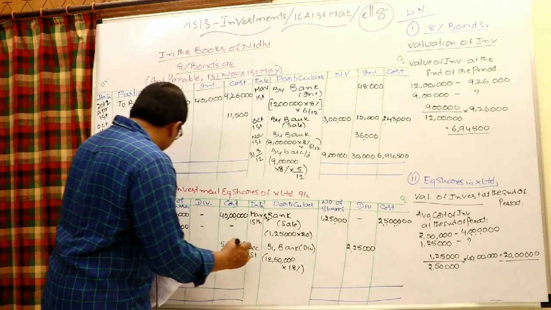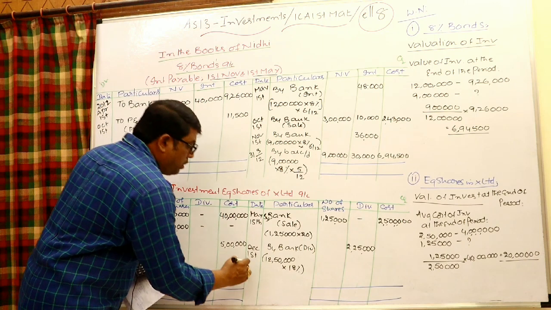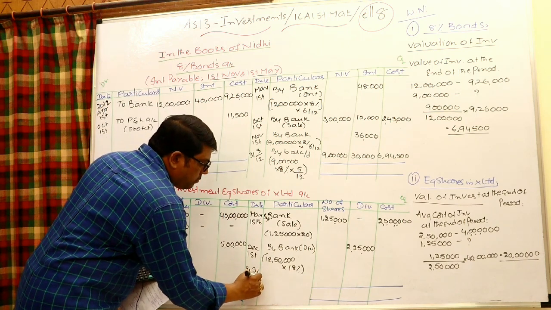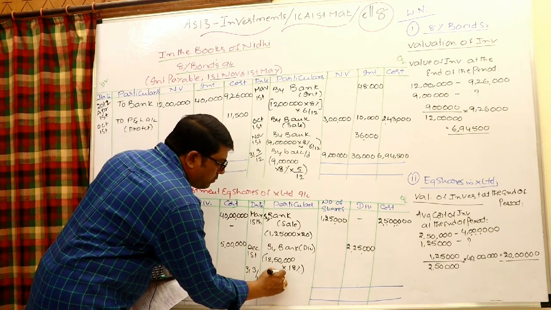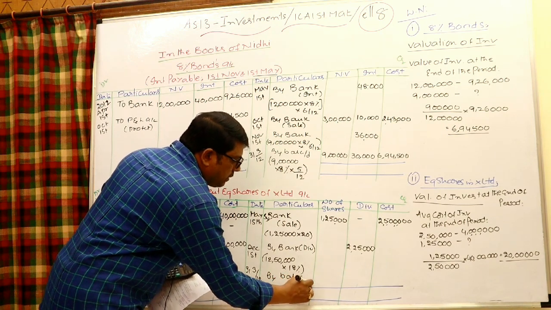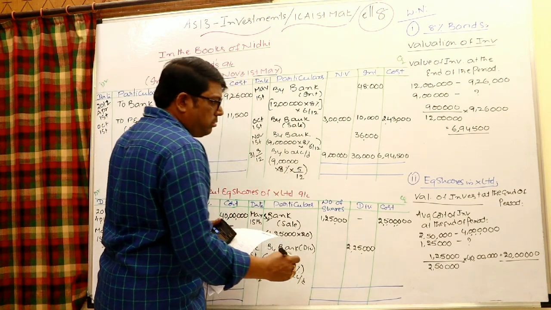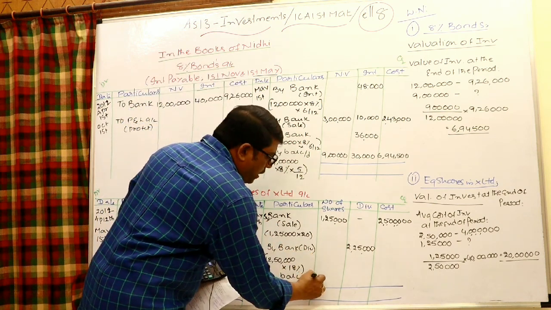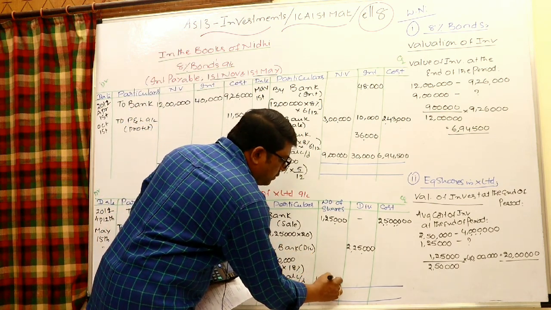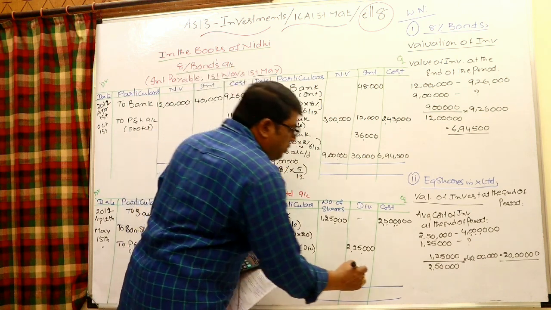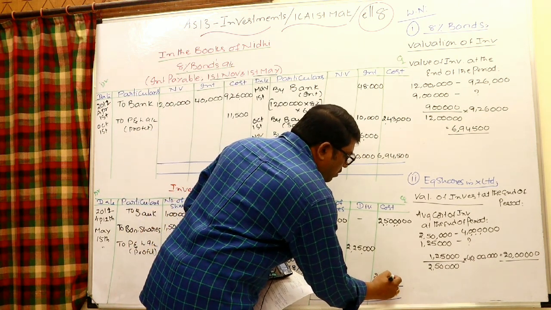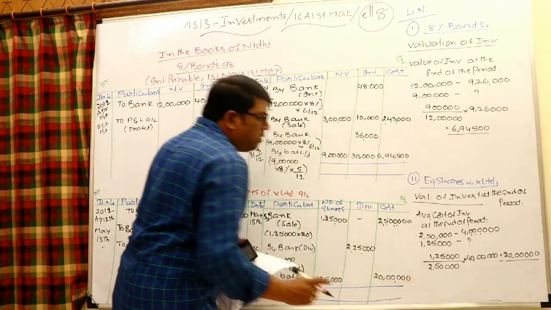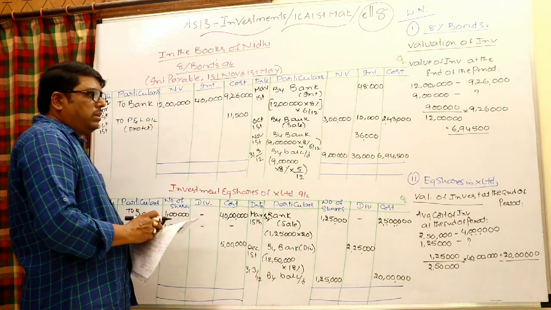So therefore this is on 31st March 2012. By balance carry down, 1,25,000 shares, 20 lakhs cost.